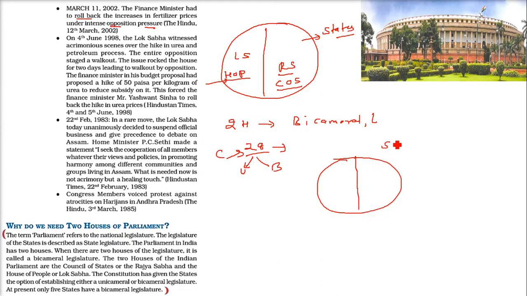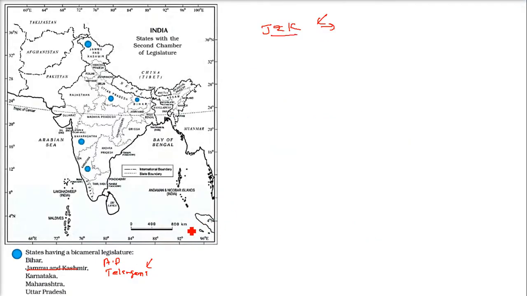If it is bicameral, we have the Vidhan Sabha, whose members, the Vidhayaks, are elected by the people, and then we have the Vidhan Parishad. Vidhan Sabha and Vidhan Parishad combined are called the Vidhan Mandal. Right now, as I'm speaking, six states have this bicameral kind of legislature.